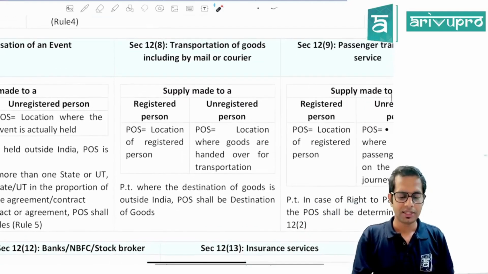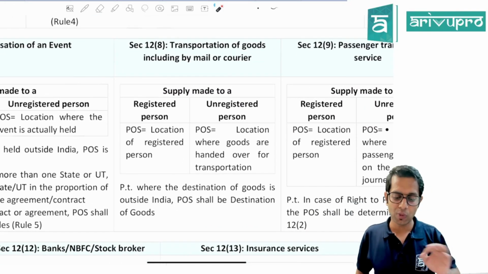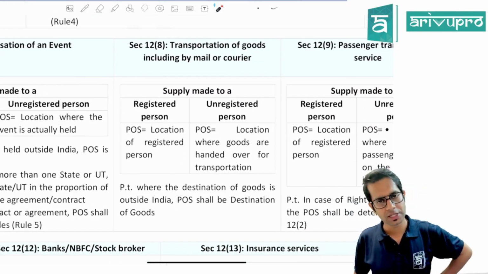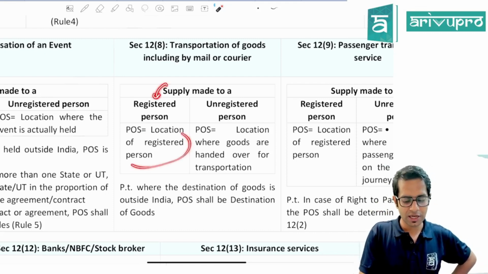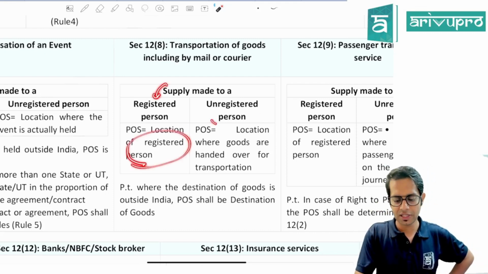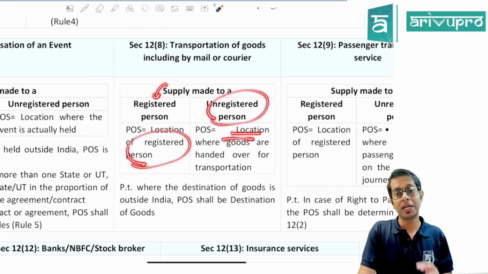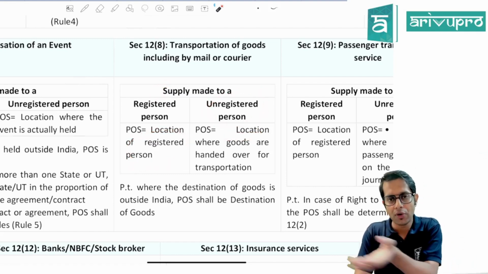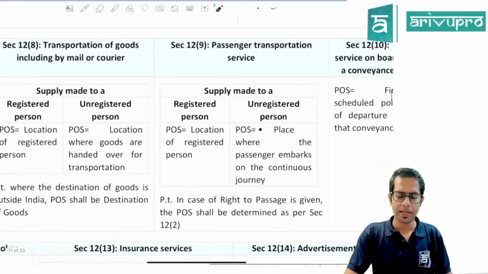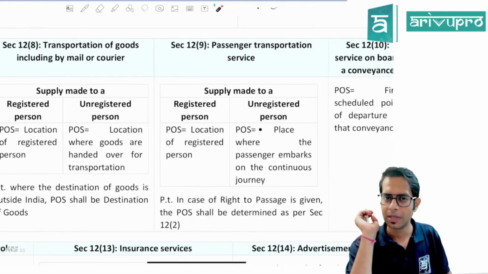Then section 12 subsection 8, in case of transportation of goods services, including by mail and courier, what is the place of supply? If the services are given to a registered person, location of registered person. If it is given to an unregistered person, the location where the goods are handed over for transportation. Then in case of passenger transport services, what will be the place of supply?